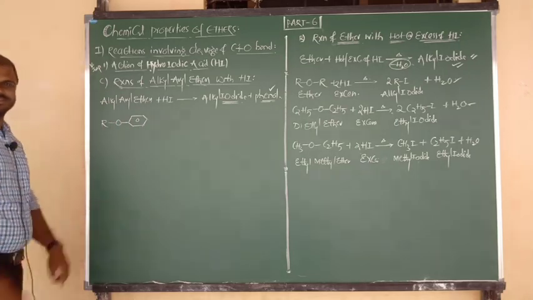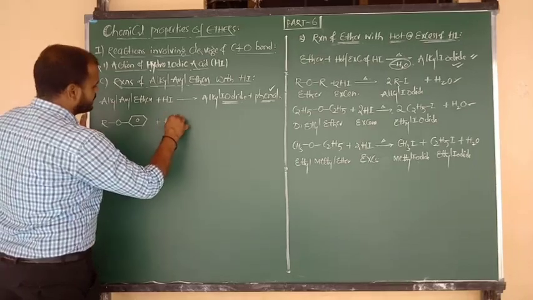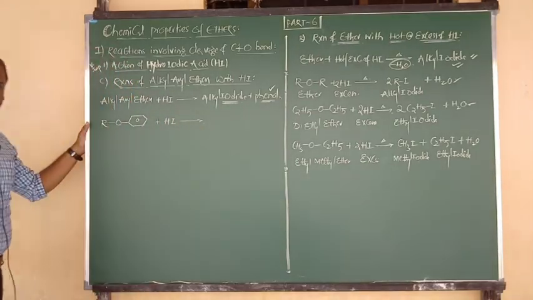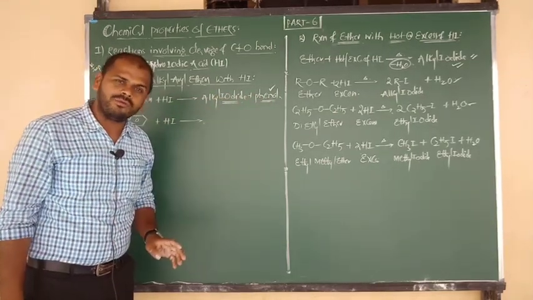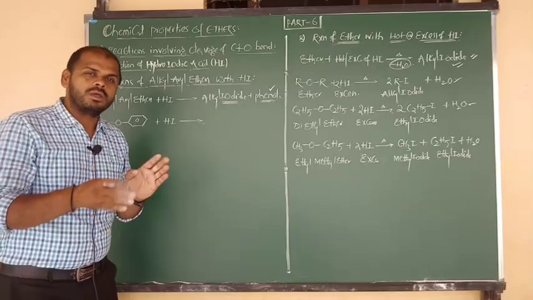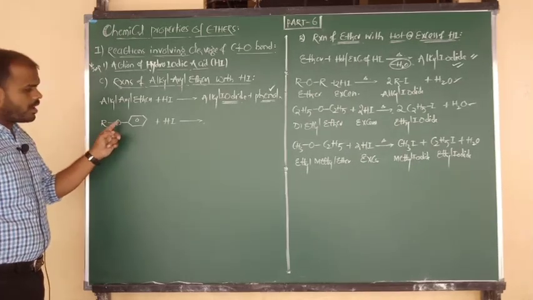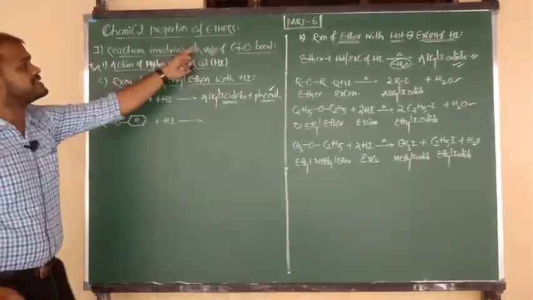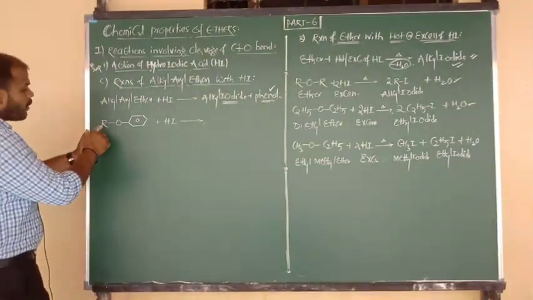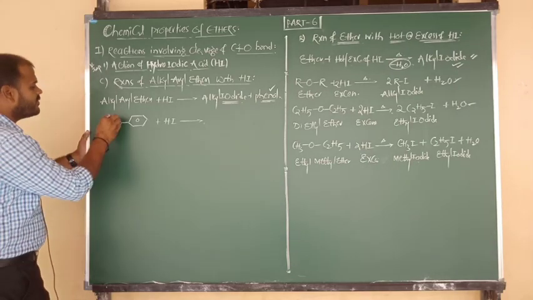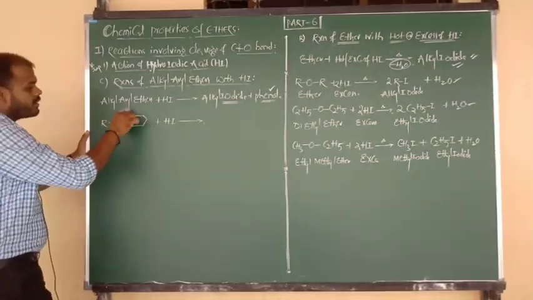Alkyl aryl ethers, understood? Alkyl aryl ethers on reaction with a limited amount of HI give alkyl iodide and phenol. Listen how you get the phenol. Why will it not go in reverse? We have to cleave a bond, either between alkyl and oxygen or between aryl and oxygen. That is the very important point. The bond between alkyl and oxygen has to be cleaved, and the bond between aryl and oxygen cannot undergo cleavage.